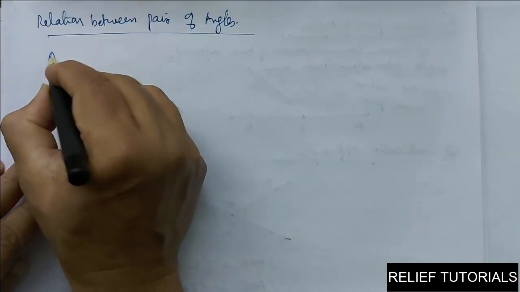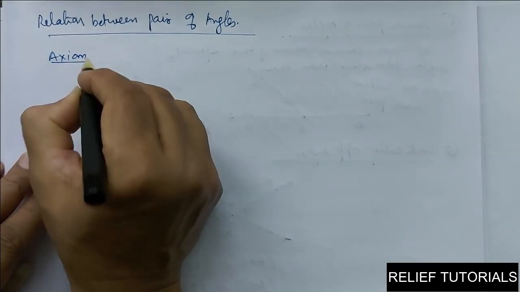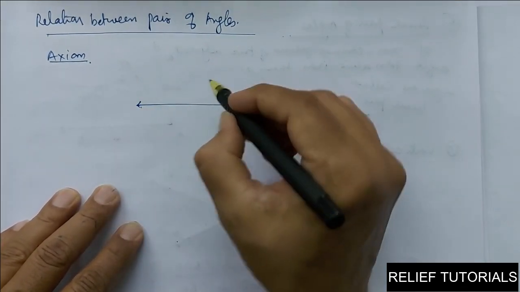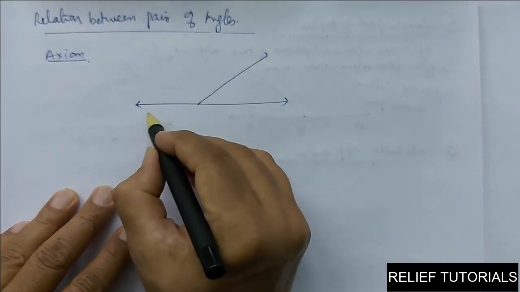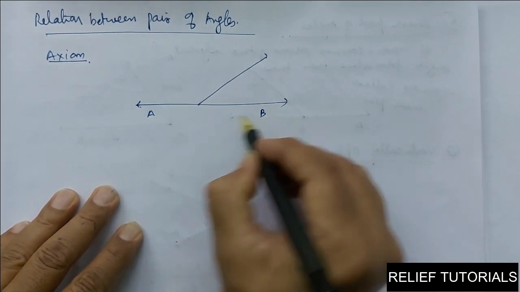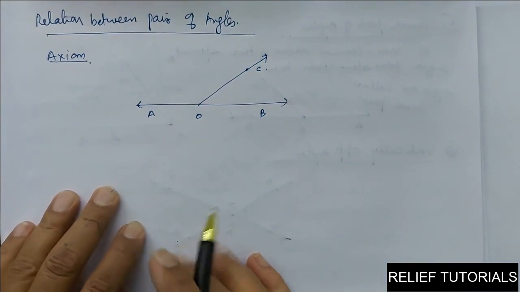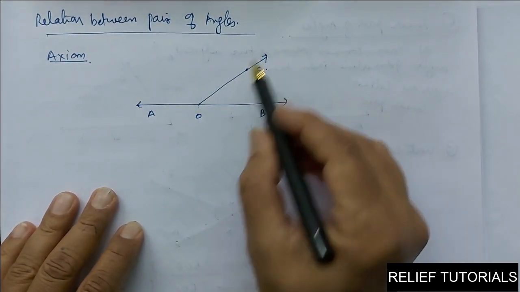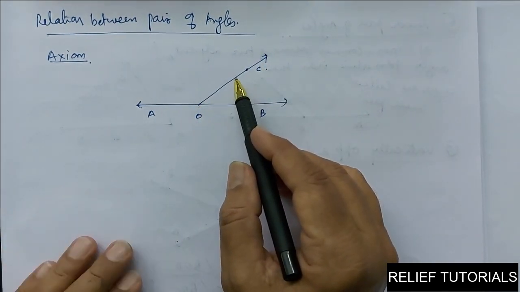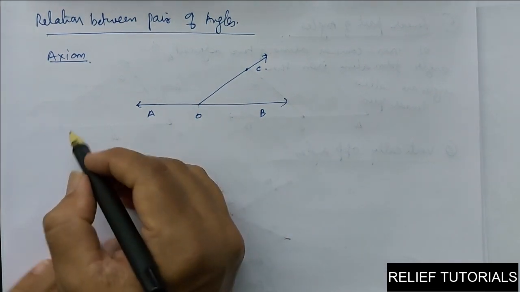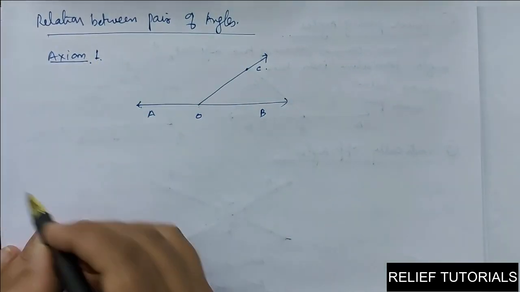So we will learn one axiom. Very simple. See here, this is a ray OC. If a ray stands on a line, then the sum of the adjacent angles so formed is 180 degrees. This is axiom 1.